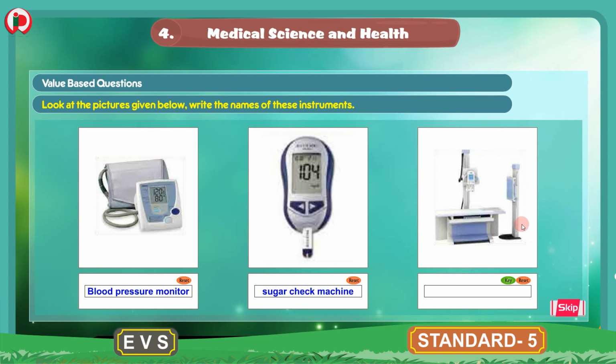The third one is that of an X-ray machine. In this machine we lie down on the table and X-rays are taken. So this is an X-ray machine. So these are the medical instruments. Now this is about the value based questions, and now we will move to the next section.